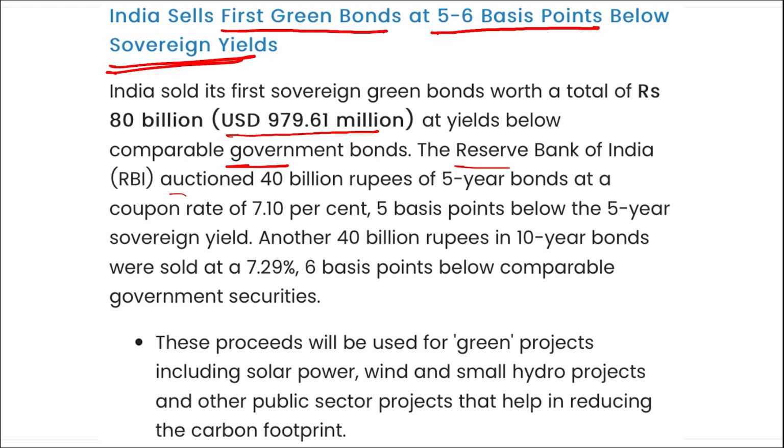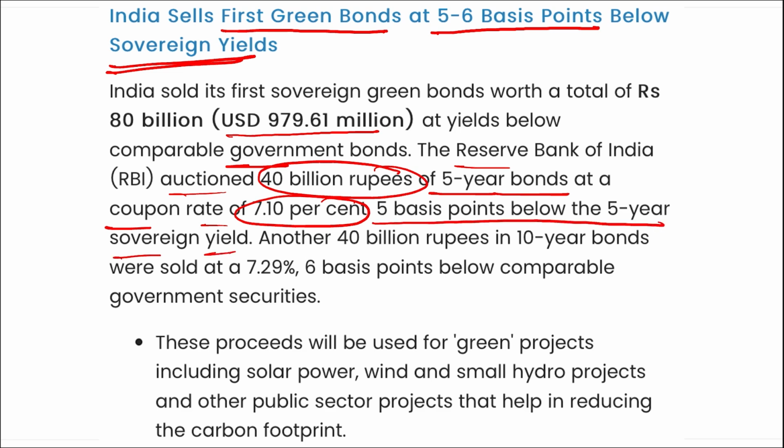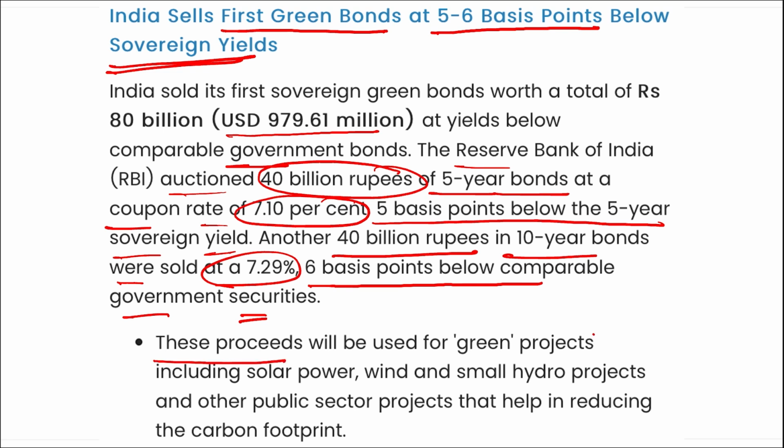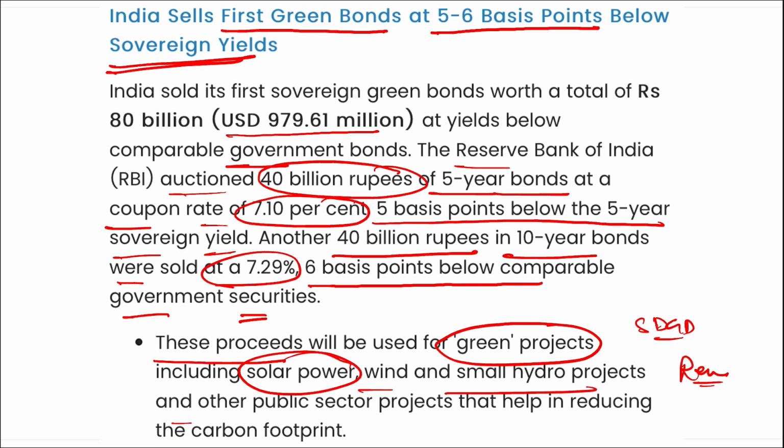The Reserve Bank of India auctioned 40 billion rupees of 5-year bonds at a coupon rate of 7.10%, 5 basis points below the 5-year sovereign yield. Another 40 billion rupees in 10-year bonds were sold at 7.29%, that is 6 basis points below the comparable government securities. These proceeds will be used for green projects, that is for infrastructure development, for sustainable development goals, to set up solar power, that is renewable energy, wind and small hydro projects, so that we can reduce the carbon footprint.